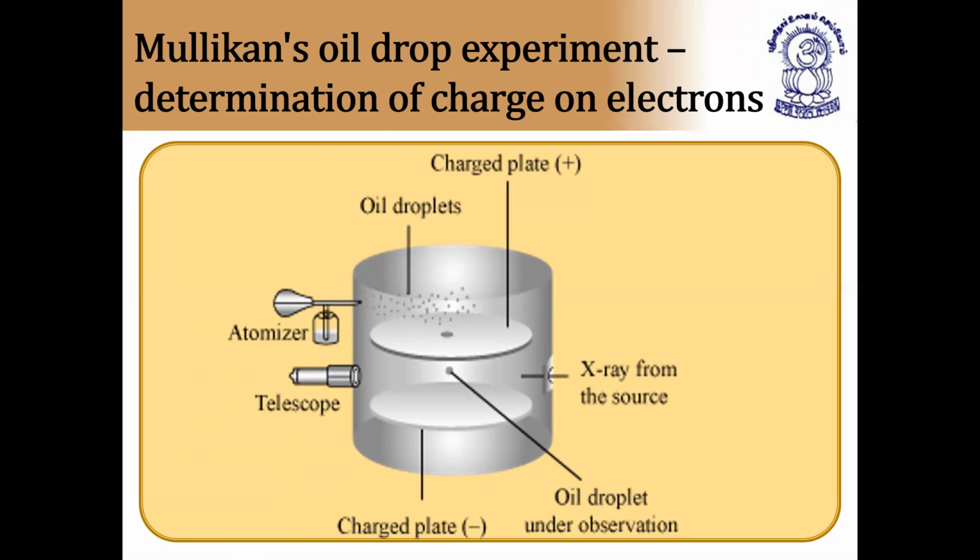And these are the charged negative plate and charged positive plate. As oil drops contain electrons, they are negatively charged. Naturally, the effect on the falling of the oil drop will be different from the first case, where it is not there. It is there in the second case. So this is called Millikan's oil drop experiment.